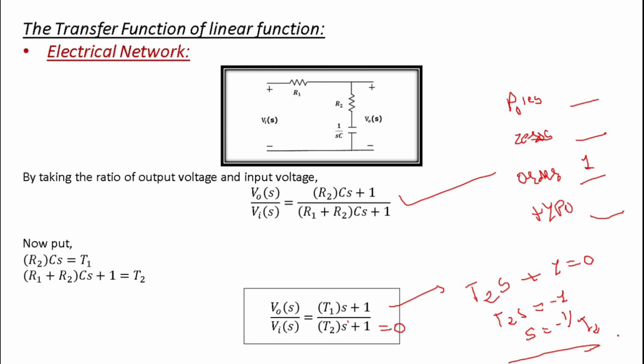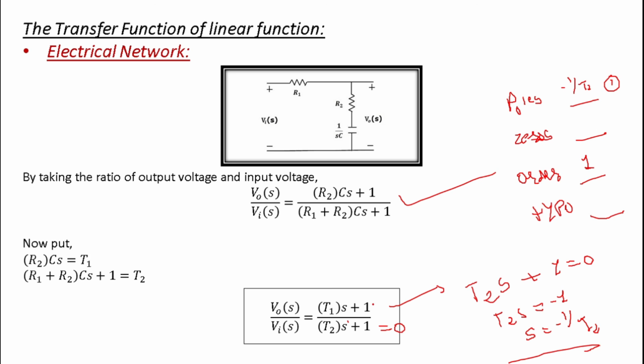That will be the value of your pole, because whenever you solve your characteristic equation, the roots of the characteristic equation give you the value of the pole. So the pole will be S equal to minus 1 upon T2, and the number of poles will be 1.